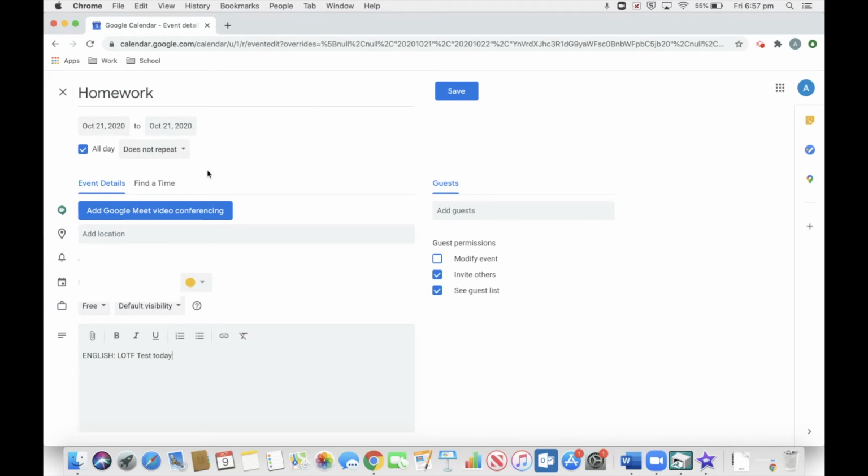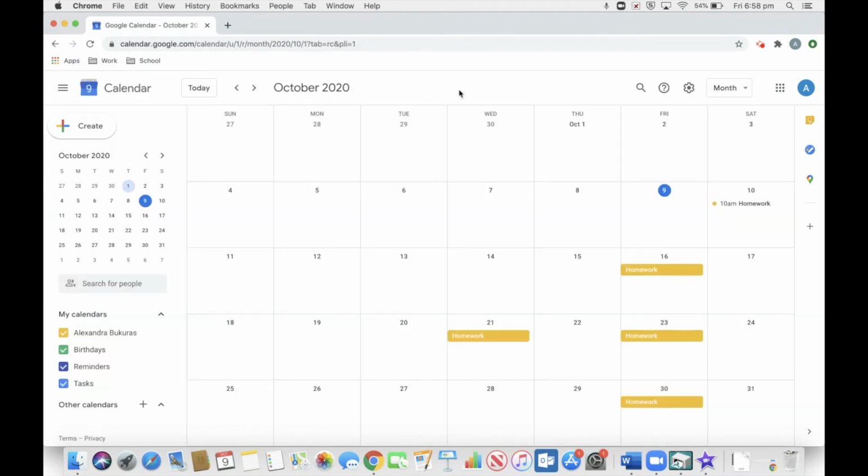If you want to change it to the time that you are going to have English class, that is fine as well. So for this test, we have a little over a week and a half to prepare for it. As we know from our plan and our Google Doc, there are 2 sections that this test is going to be broken up into. So now that we've finished step 1 in this, which is writing the due date, let's move on to step 2, which is writing our own mini deadlines.